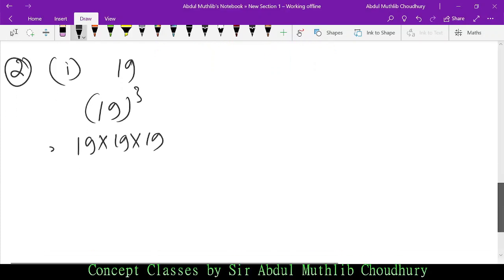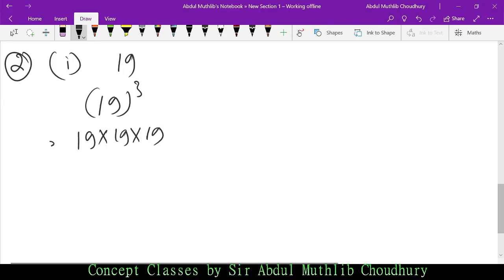In case you watch my previous video on square and square root, it will be much simpler for you to contemplate. So how do you solve it? 19 into 19. You do it manually. Do not do it on a calculator because you are still in class 10.